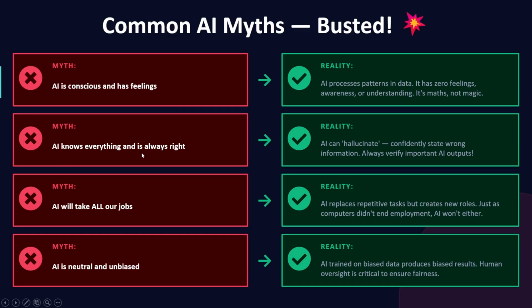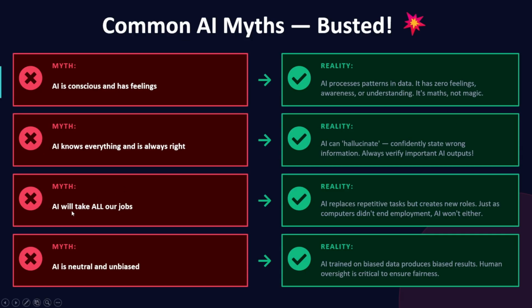AI knows everything and is always right. This is a myth. It can hallucinate. It can confidently state wrong information. Always verify important AI outputs. AI can confidently say that this is the right answer that I am telling you, but it is wrong. It can be wrong, so you have to always check it.